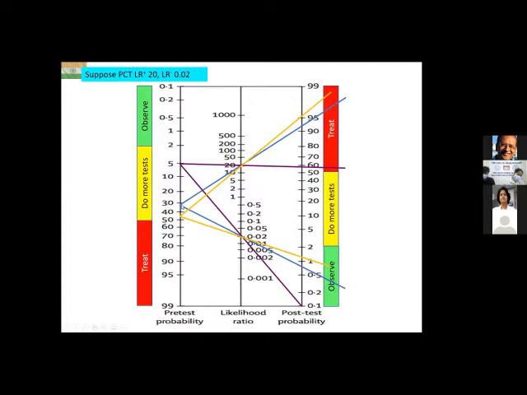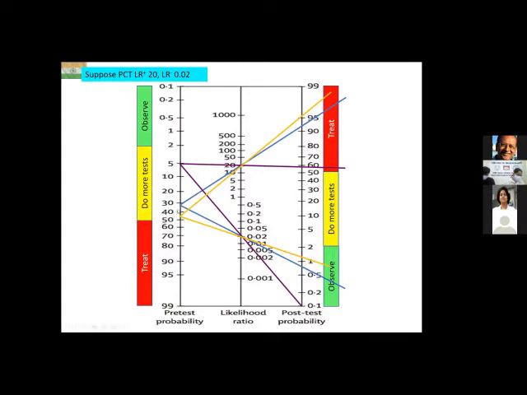My blue patient, who was moderately sick with a pretest probability of 30%, I do a procalcitonin, it is positive. So the top blue line goes now from 30 via 20 and crosses at about 92.5% post-test probability. I will definitely treat.